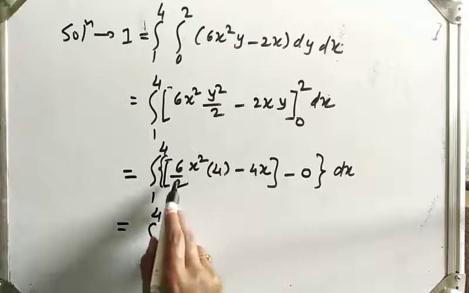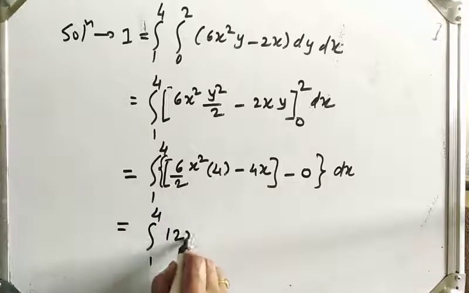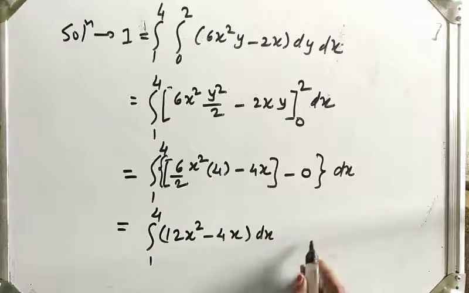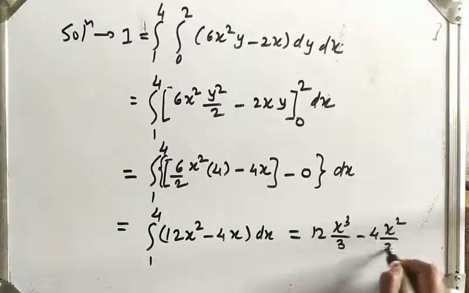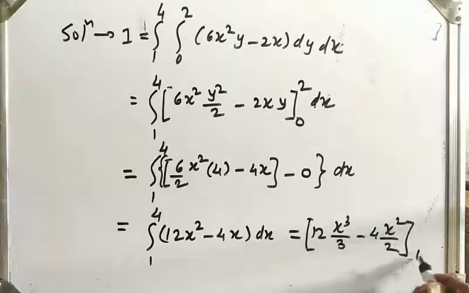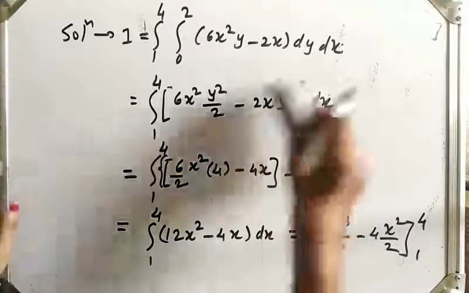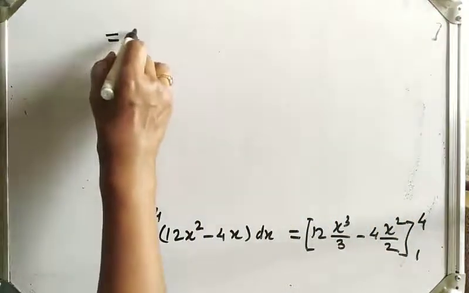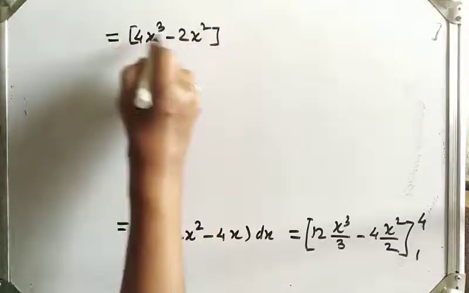Which is equal to the integral from 1 to 4. After simplification, (12x² − 4x) dx, which is equal to, now integrate with respect to x: 12 as it is, x³/3 minus 4x²/2, with limits from 1 to 4, which is equal to 4x³ − 2x² with limits 1 to 4.